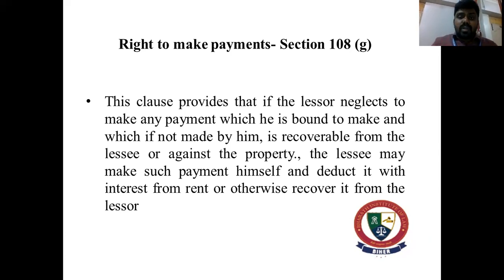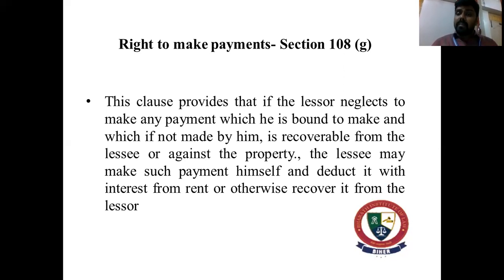So what the lessee will do is the lessee will pay the property tax, and in return he will recover it from the lessor. He can get it back from the lessor, or he can deduct the same from the rent amount, as with the repair charges. So the lessee may make such payment himself and deduct it with interest also, from rent or otherwise recover it from the lessor.